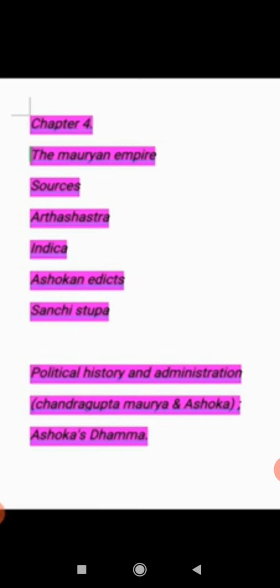Just because of the victory over Kalinga, the Mauryan kings stopped wars with other countries or kingdoms. Hence, there was all-round economic prosperity.